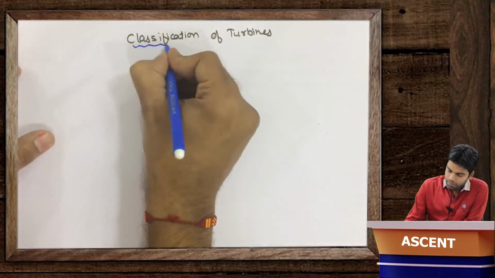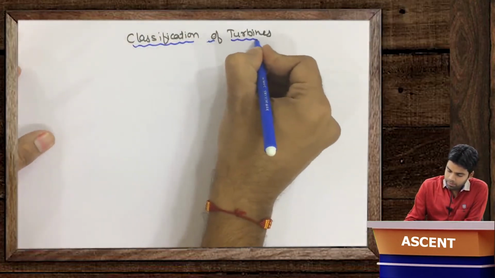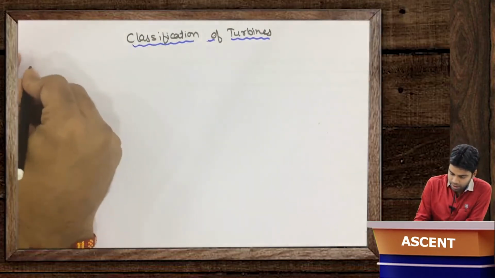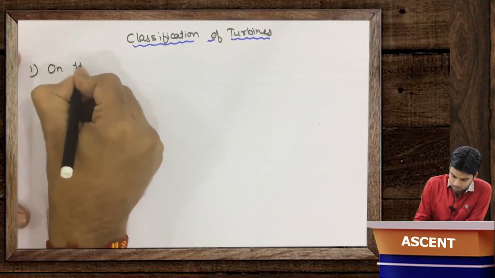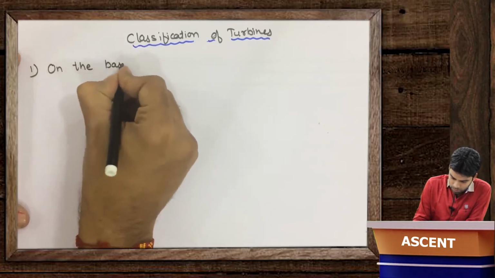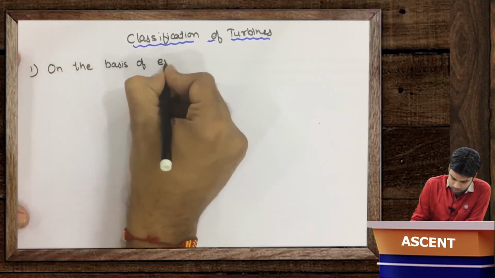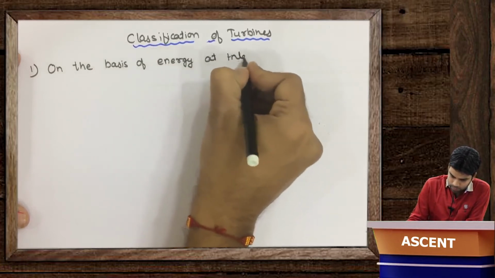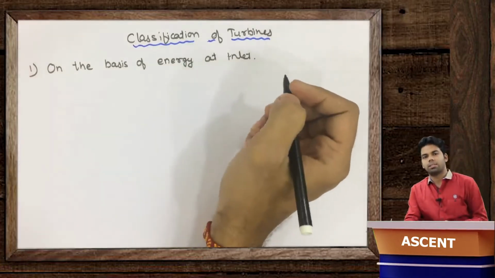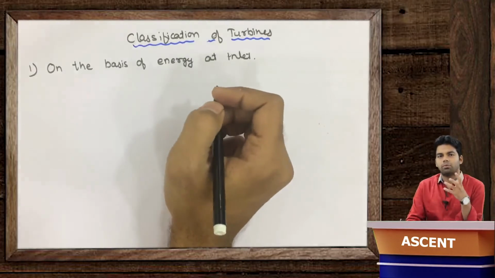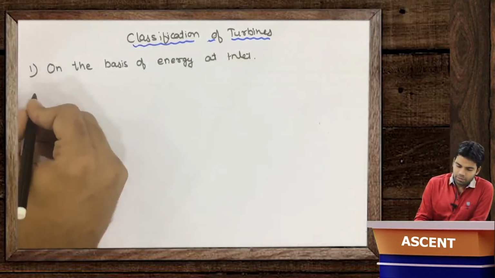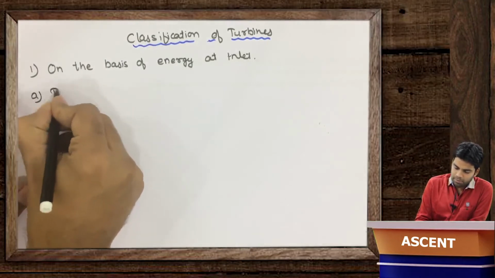Okay, so the very first classification is on the basis of energy at inlet. What type of energy is available at inlet? So in this classification, the very first is the impulse turbine.